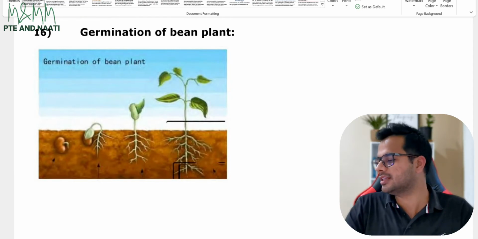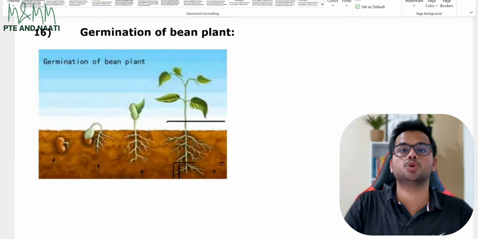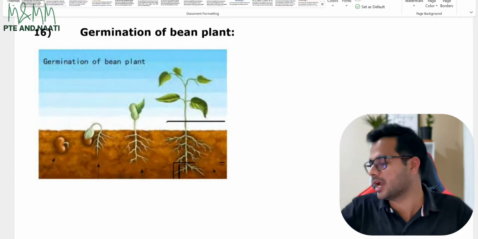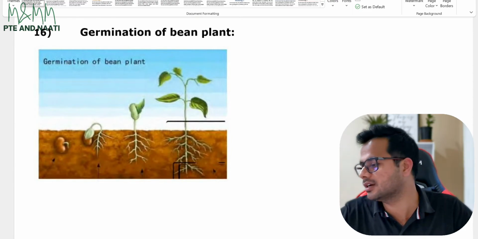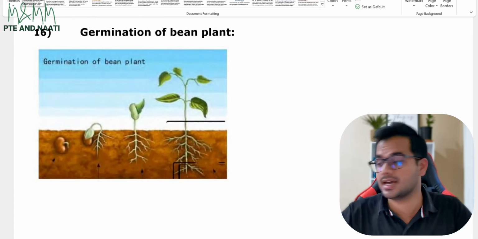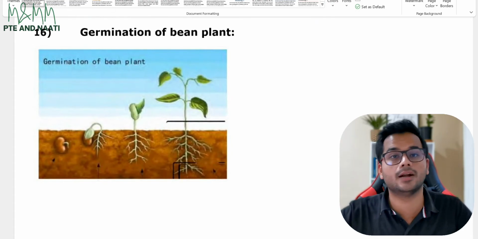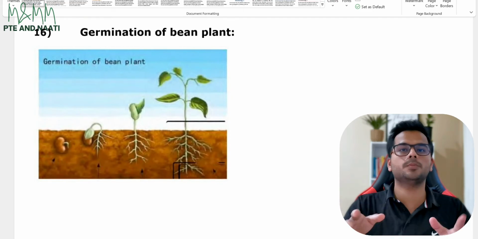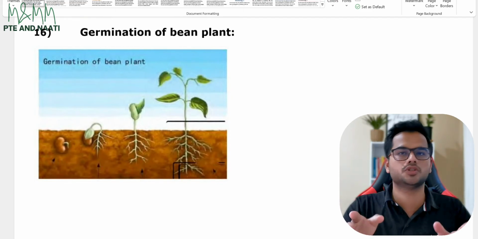In this, I can see that they haven't written much, so I will always go with colors in these kind of images. I can see the color blue, I can see the color green, I can see brown, green, blue, brown. I can also see white. I see leaves, I see roots, I see a plant, I see a seed. Whatever possible, just pick a couple of categories, job done.